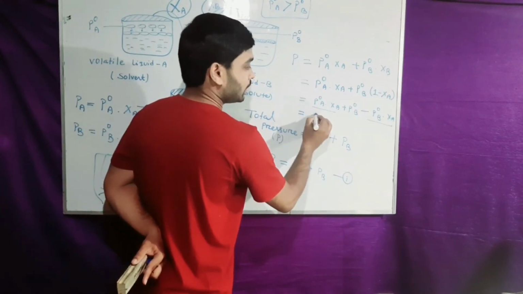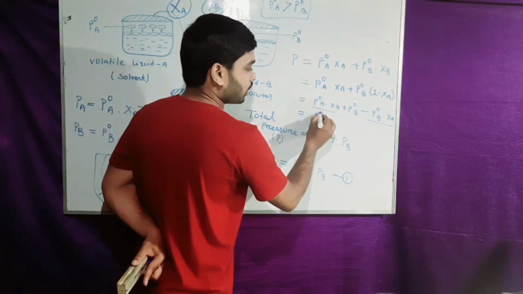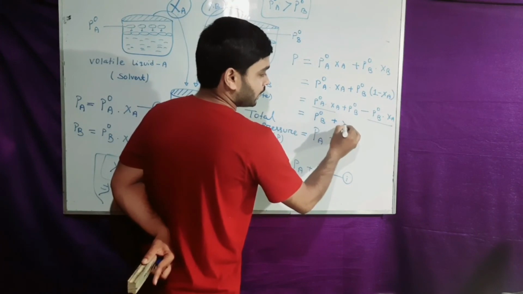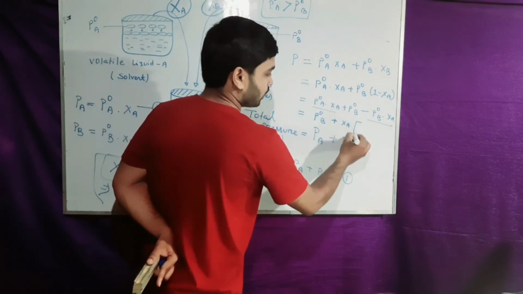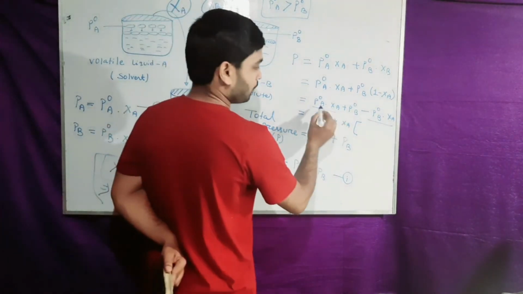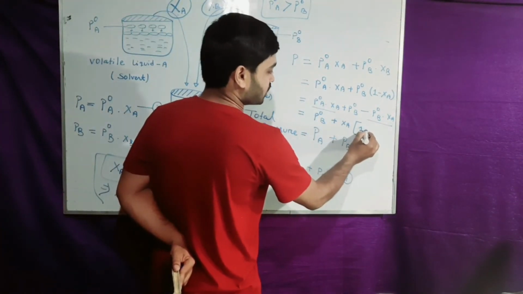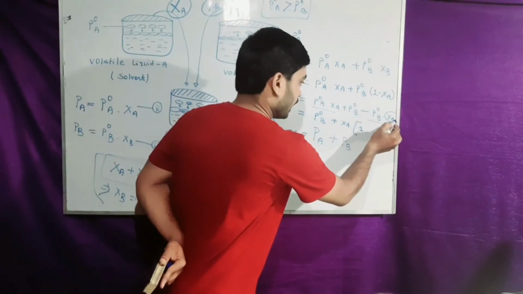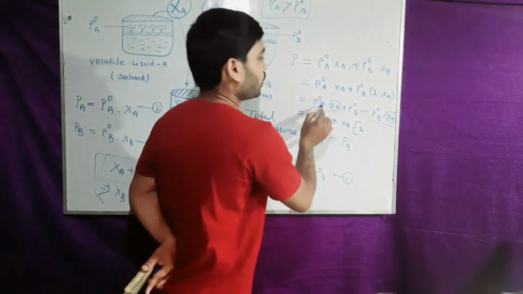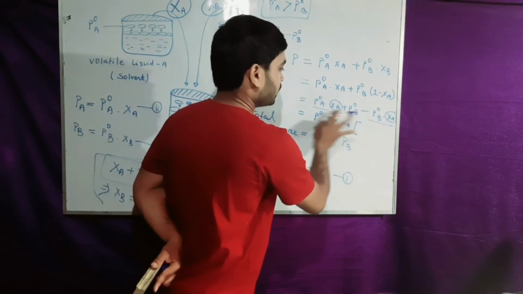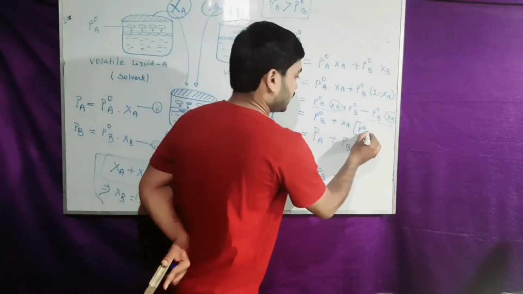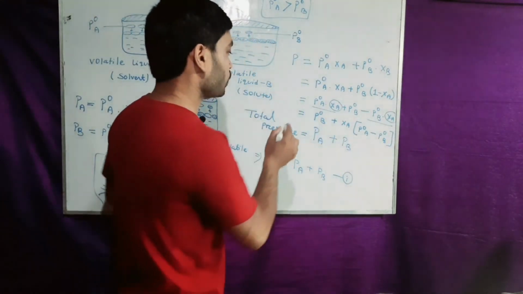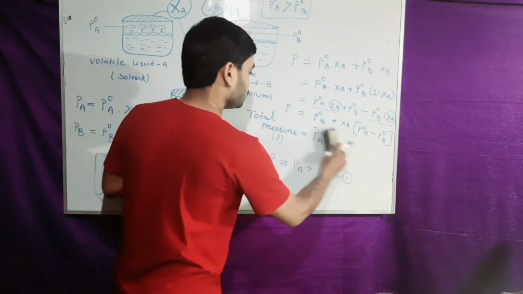So you can write P naught B first and, taking Xa common, plus Xa times P naught A minus P naught B.